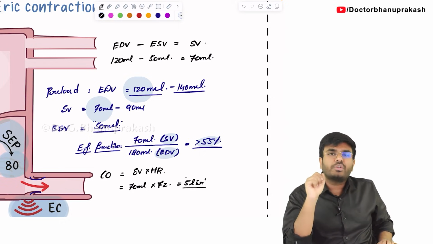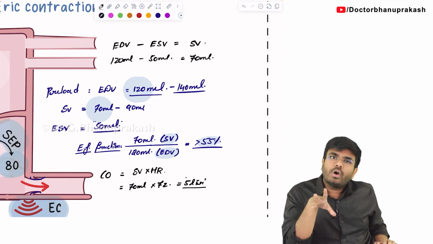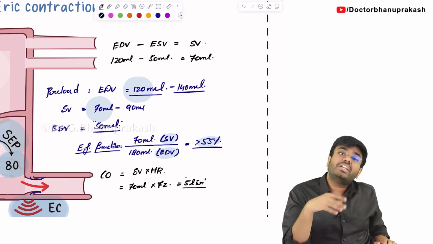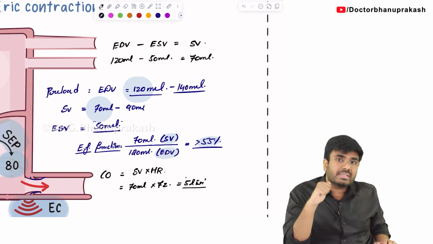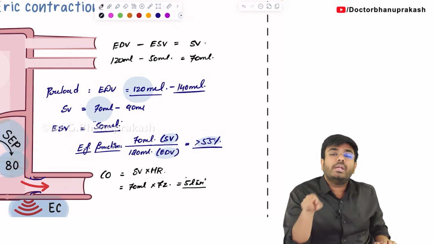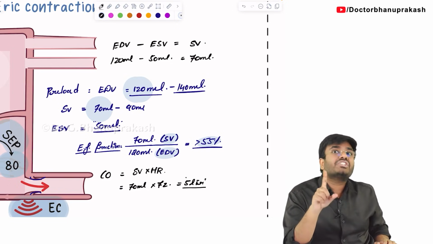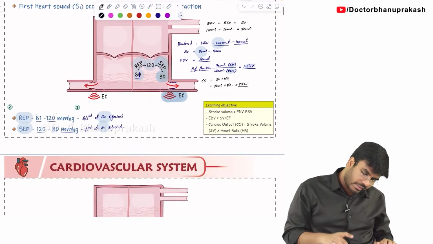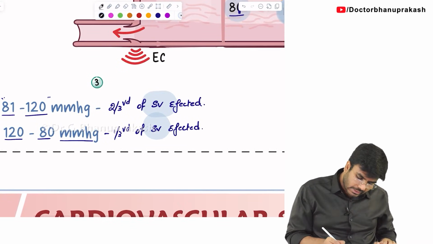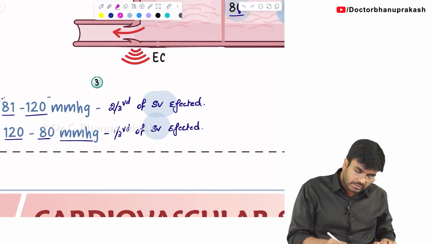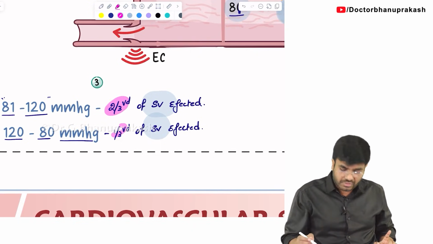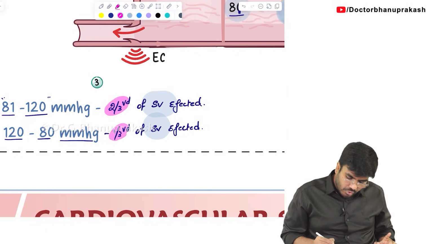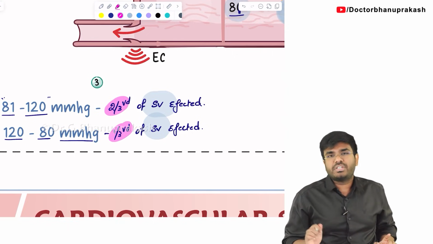Now my question to you: stroke volume is maximally ejected during which phase of the cardiac cycle? Blood is going into the aorta, but in which phase? Maximum blood will go into the aorta during the rapid ejection phase. That's why I have written here two-third. 2/3 means 66 percent. 2/3 of the stroke volume is ejected during the rapid ejection phase. Only 1/3 of the stroke volume is ejected during the slow ejection phase.